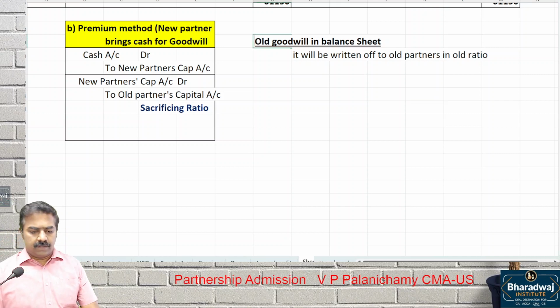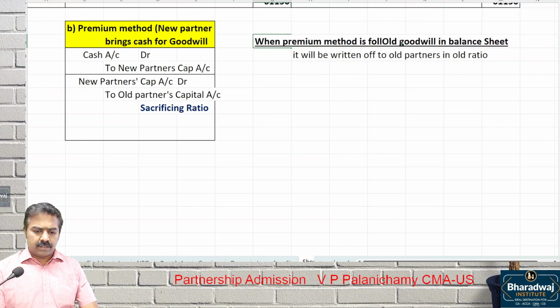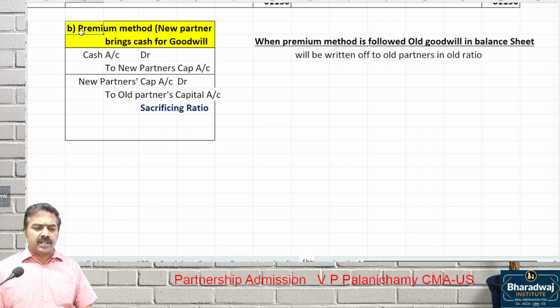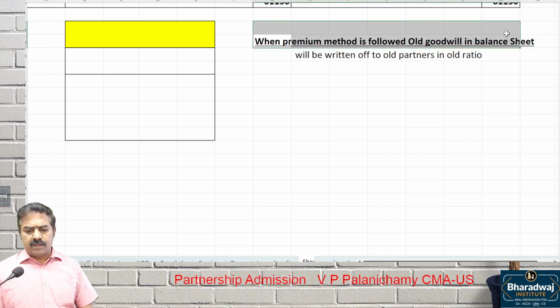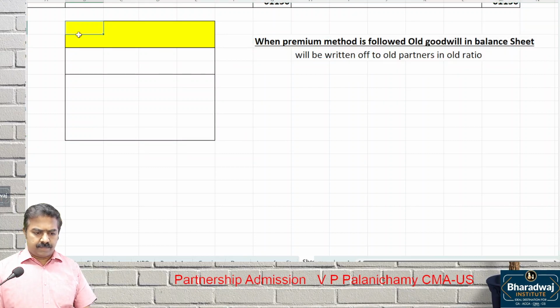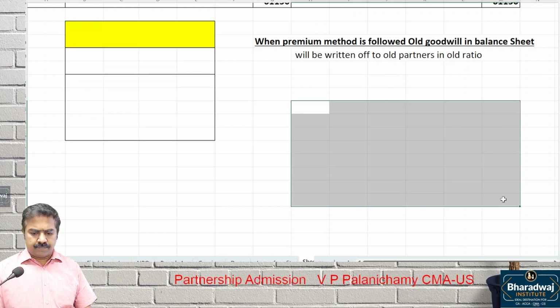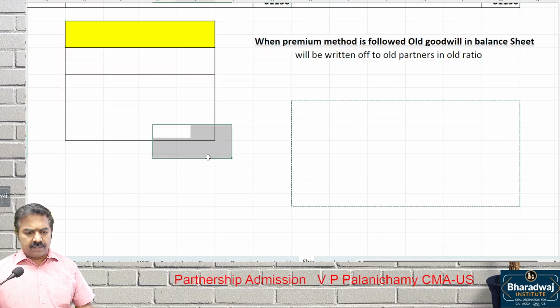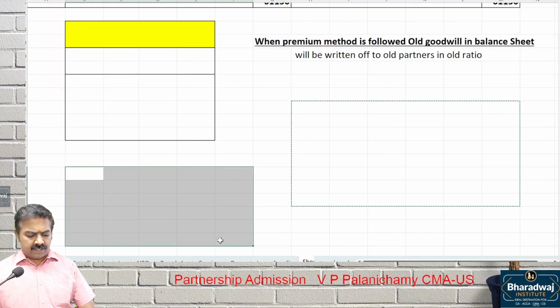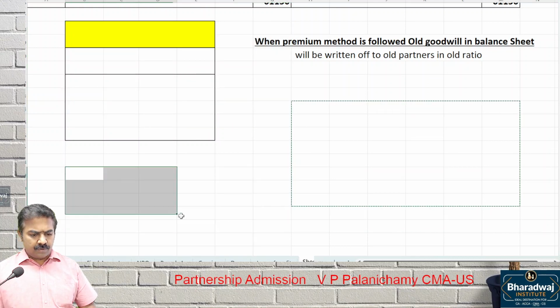Start. When premium method is followed, old goodwill in the balance sheet will be written off to old partners in old ratio. No need to copy this, we have already taken that in the last class. When premium method is followed for goodwill, old goodwill is written off to old partners in which ratio? Old ratio.